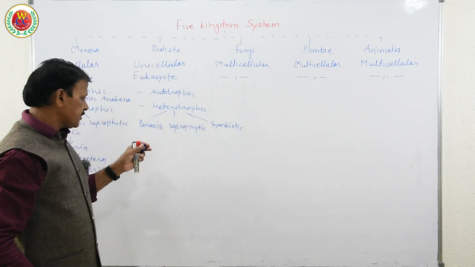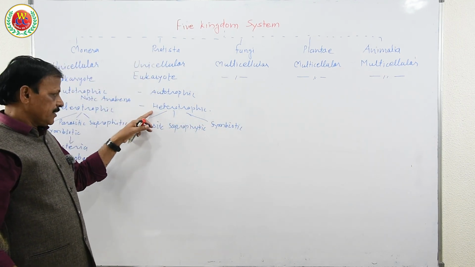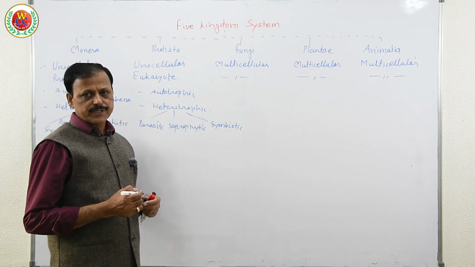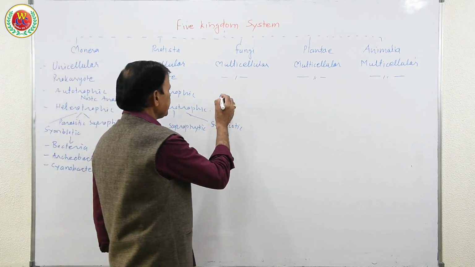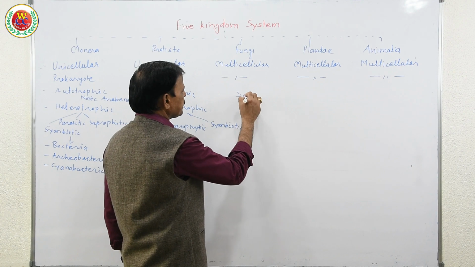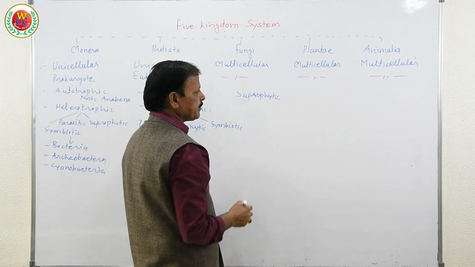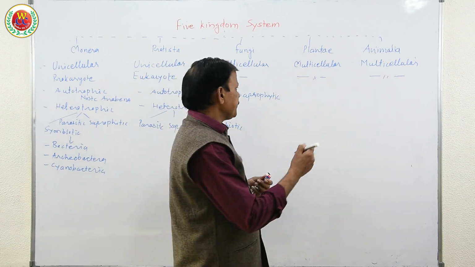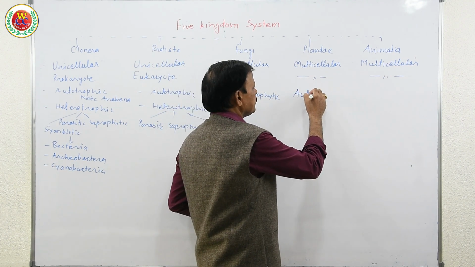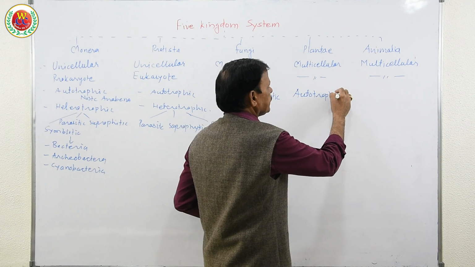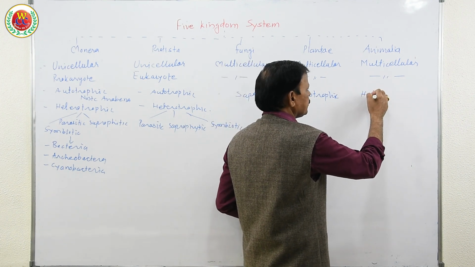So these are the three groups he made to classify these organisms on the basis of mode of nutrition. Multicellular fungi are only saprophytic, so they feed upon dead and decaying parts. Plants are autotrophic, and animals are heterotrophic.